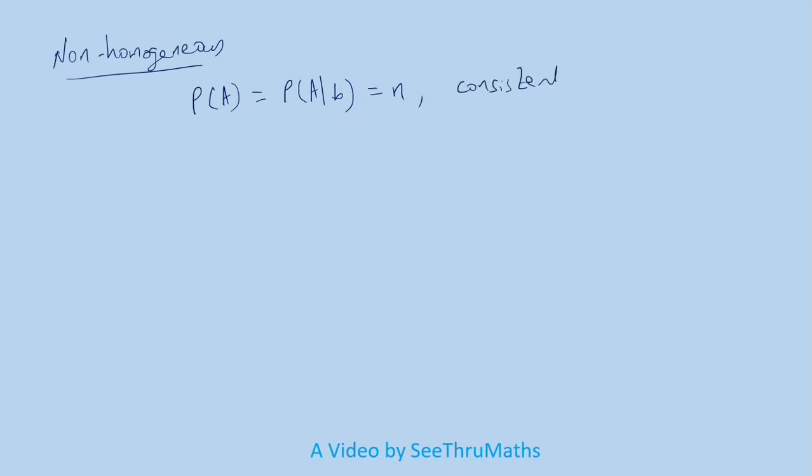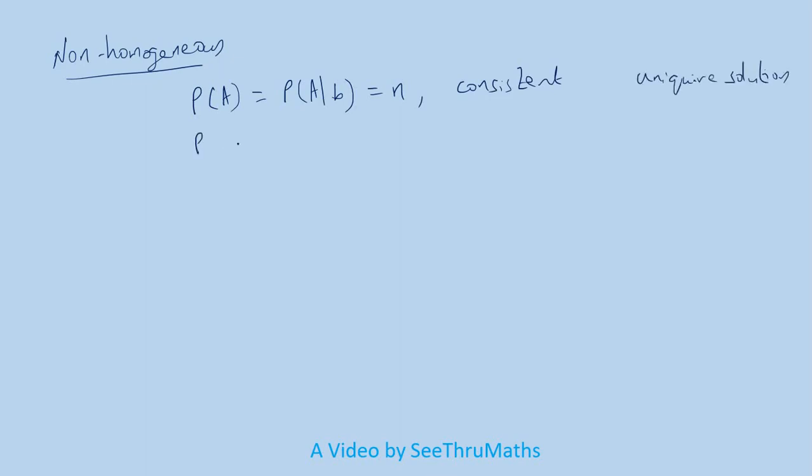What we have studied in case of non-homogeneous system, that Ricci-Capelli theorem, it states that if the rank of the given matrix is equal to rank of the augmented matrix, and if it is equal to n, the number of unknowns, that means the number of variables, then the system is consistent and it is having unique solution.